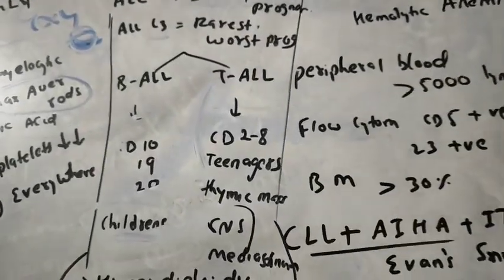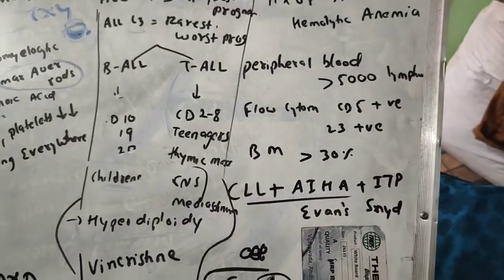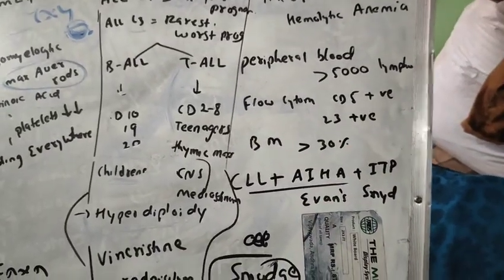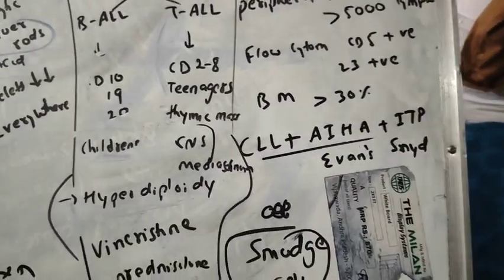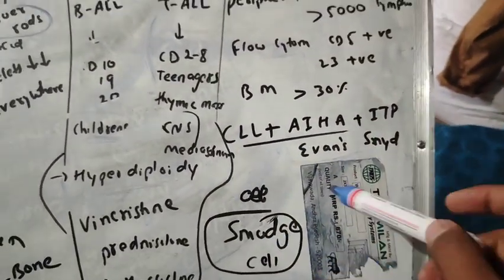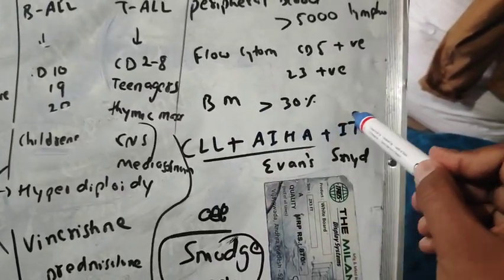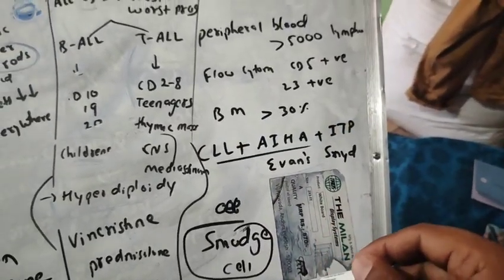If there is CLL plus autoimmune hemolytic anemia and ITP, then there is one syndrome called Evans syndrome. It is associated with CLL, AIHA and ITP.